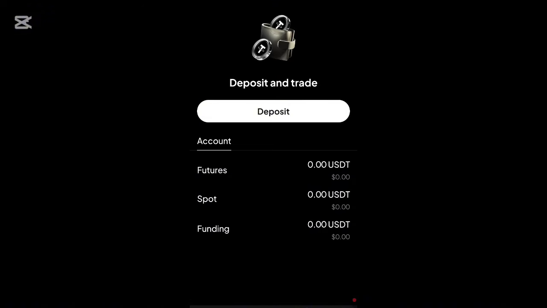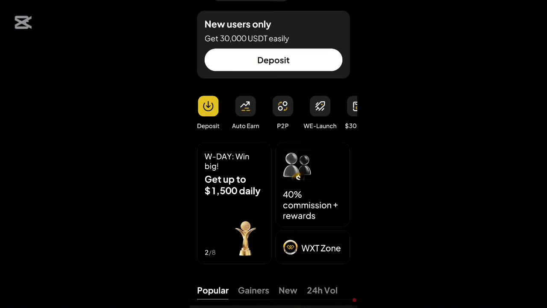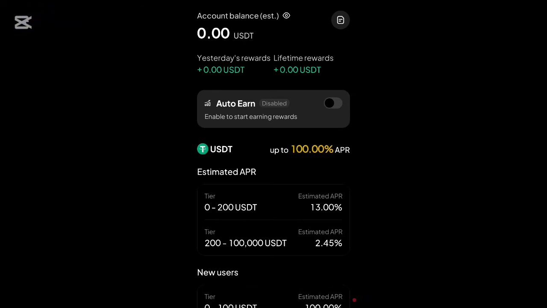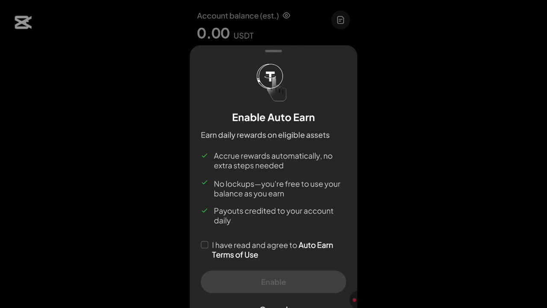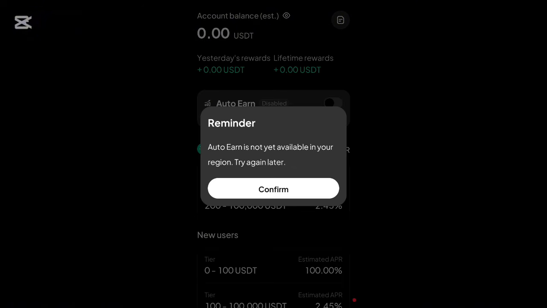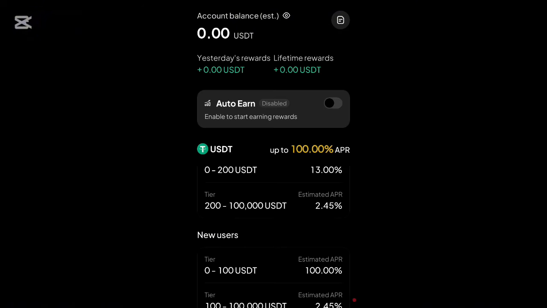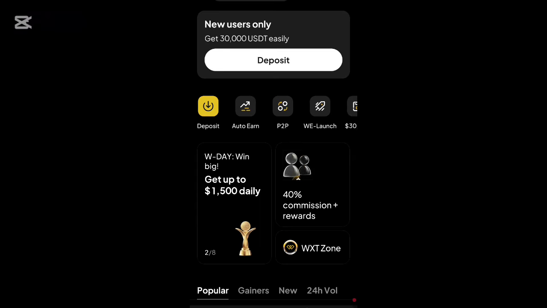Here are some assets you need to see, and here is the Wax Auto Earn information. Here are the Auto Earn details you can check out, do your own research. Here is your yesterday and lifetime earnings. Here are the Wax Auto Earn details, the estimated reward time, and how new users can earn. Check it out. It is available in 190 plus countries where Wax Auto Earn is already supported, and some countries will be supported soon. So I hope that is all clear.